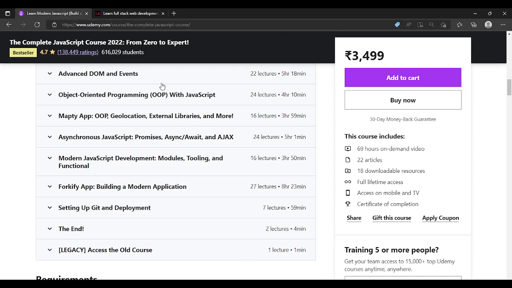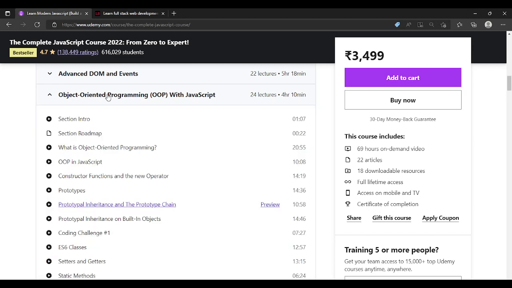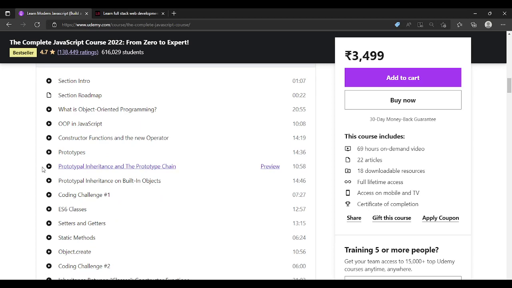Now I will come to the part on object oriented programming. Okay, object oriented programming with JavaScript. OOP concepts in JavaScript are really important for your interviews. If you are preparing for anything, then OOP is really important. And in this course, the OOP concepts are covered very phenomenally, in a very great and detailed way, right? So what you have to do, please make your short notes on OOP in JavaScript, right?